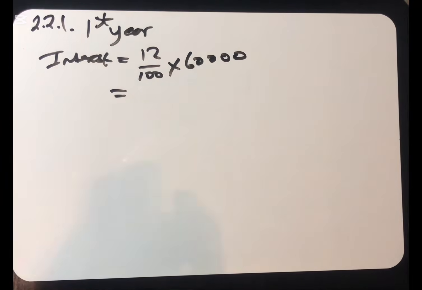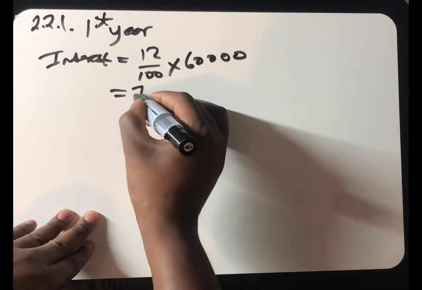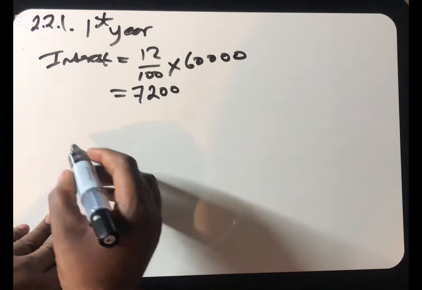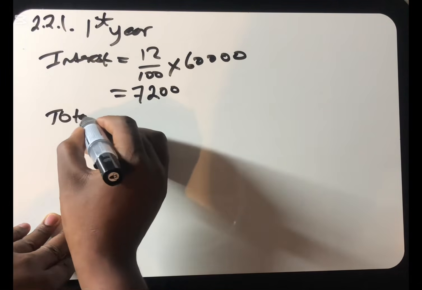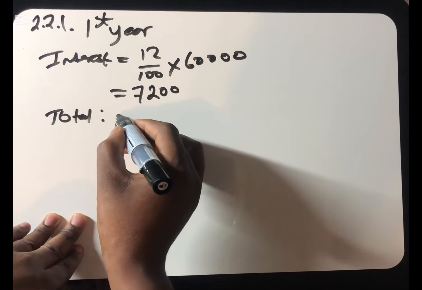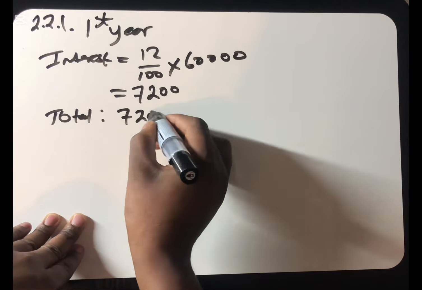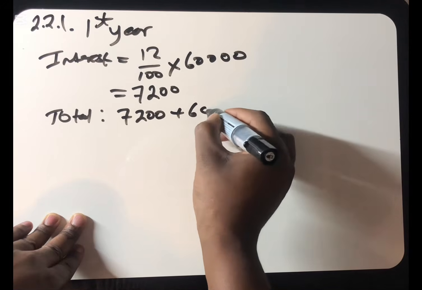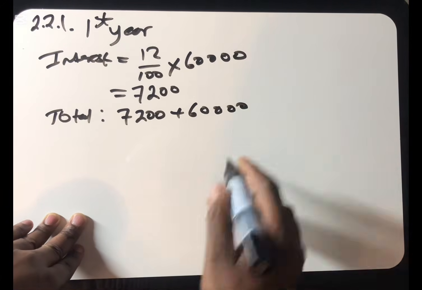So we can see that the interest that will be charged on the first year is going to be 7,200. They will charge us 7,200. This is the first year, right? Then the total amount at the end of first year is going to be 7,200 plus the 60,000 that this person has borrowed.